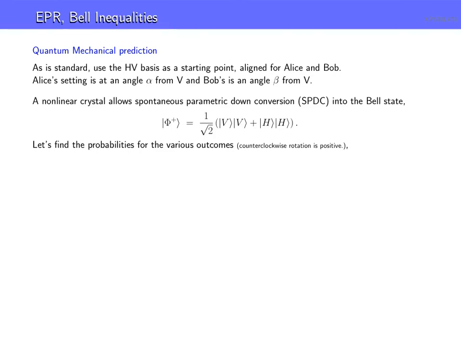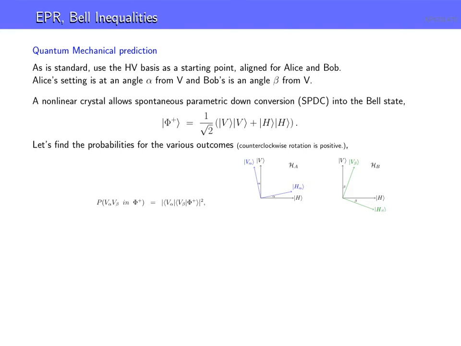And I want to make a point here about the rotation angles: counterclockwise is positive. So let's look at the Hilbert spaces and let's look at the first probability. So here are the probabilities. The first probability we want to look at, but let's look at the Hilbert space structure first. So remember, V and H align for Alice and Bob.